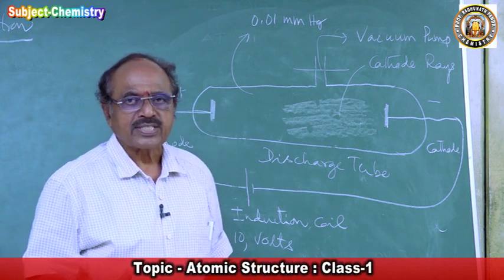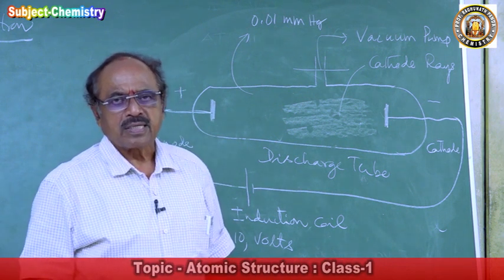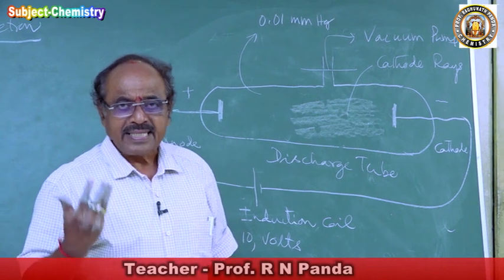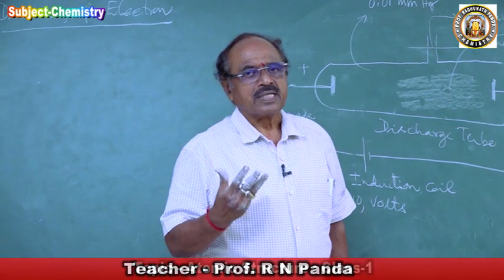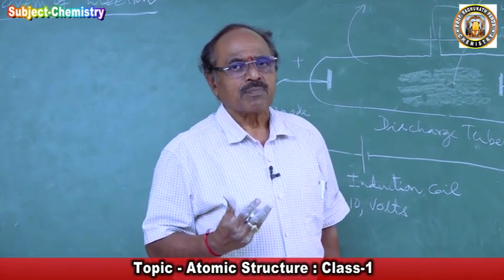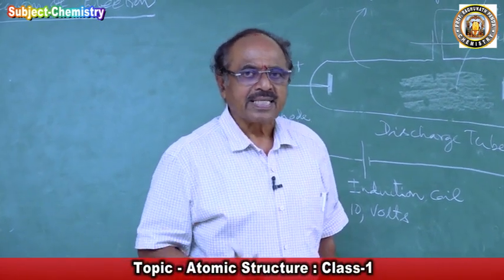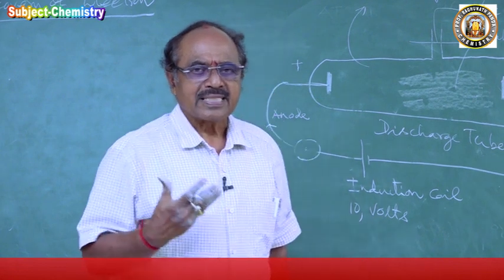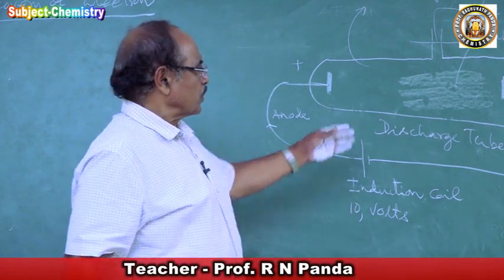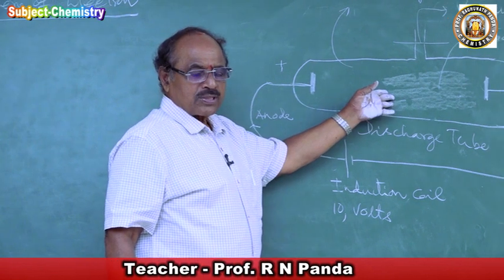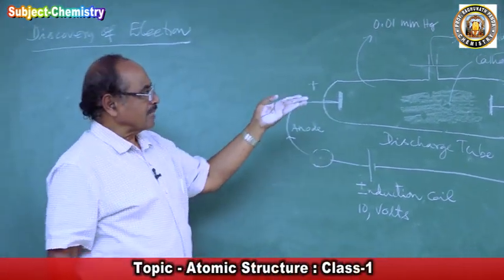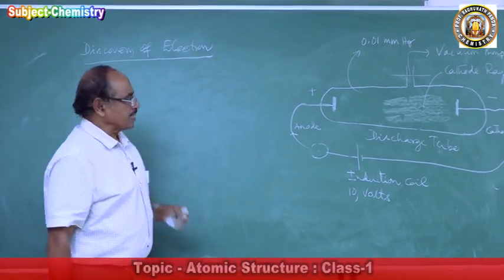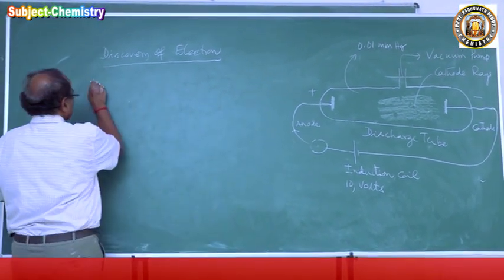So what is the gas? The gas is in a molecular state. What is a molecule? The molecule consists of atoms, and inside the atom some negatively charged particles are present, and they are energetic particles. That is producing a glow, a glow that proceeded towards anode. And the properties of these cathode rays were studied by J.J. Thomson.